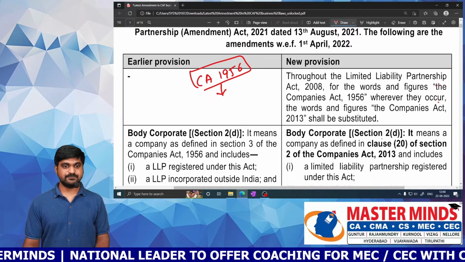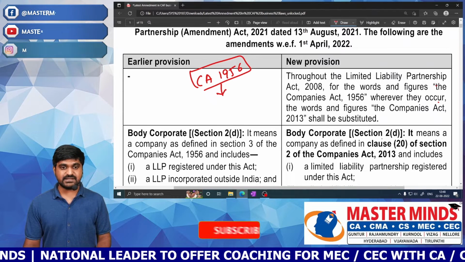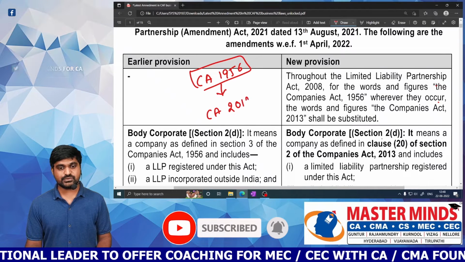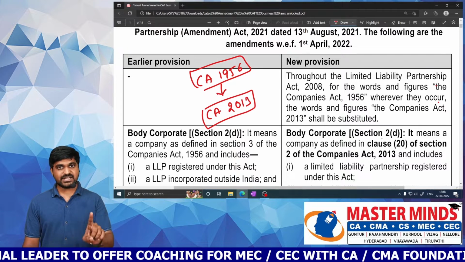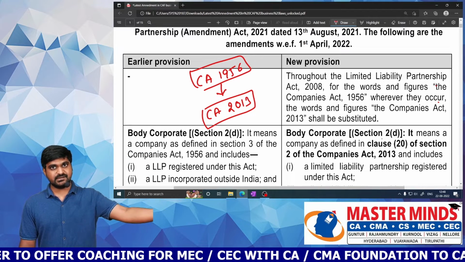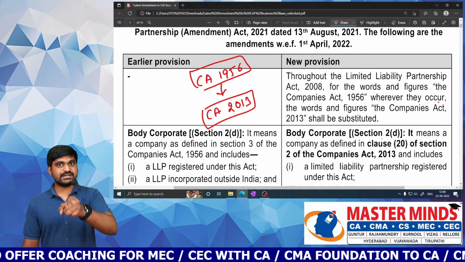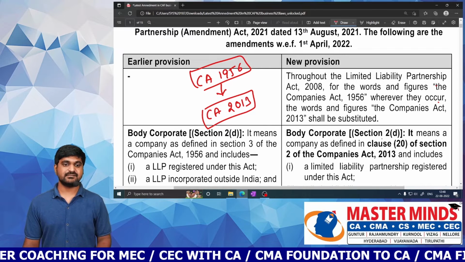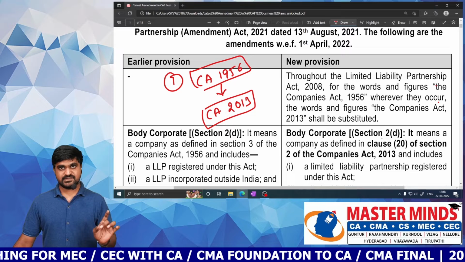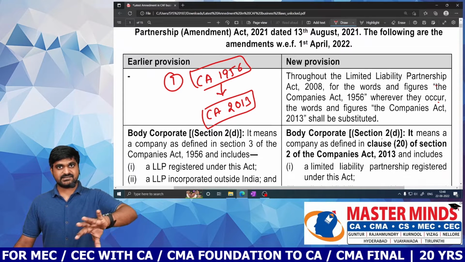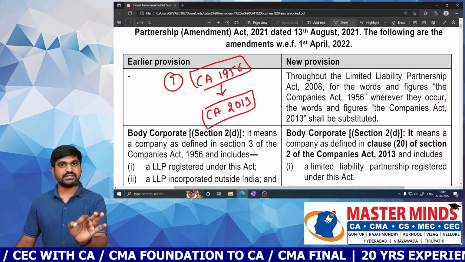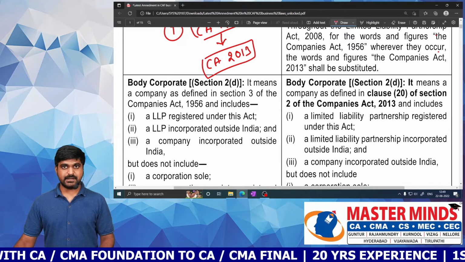Instead of Companies Act 1956, you need to write Companies Act 2013. That means the act referred to in the LLP Act is not Companies Act 1956; it is Companies Act 2013 from now onwards. So this is the first amendment. If there is any reference like Companies Act 1956, strike it off and write Companies Act 2013.